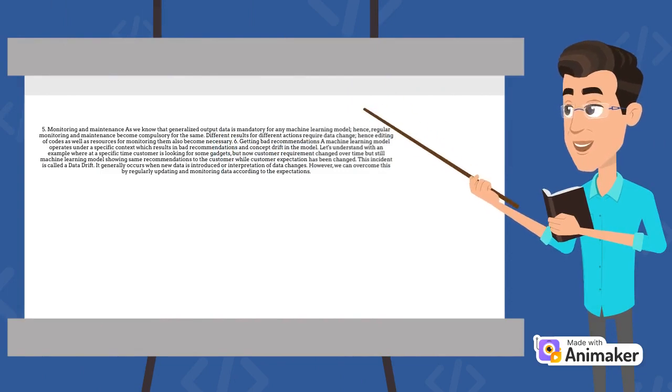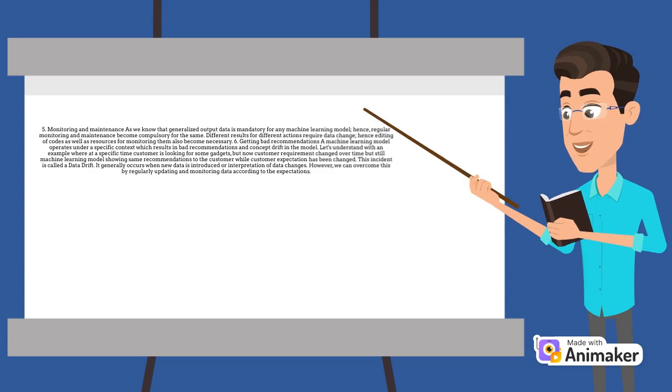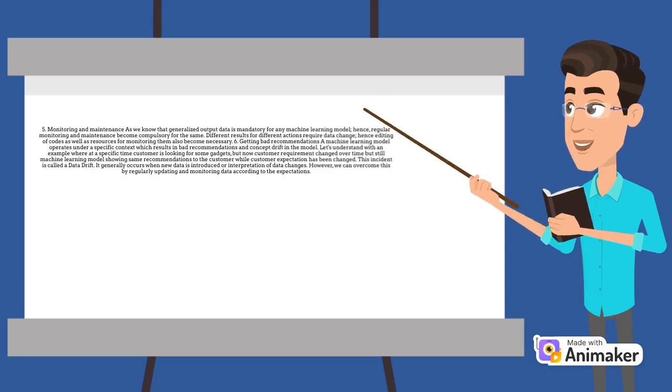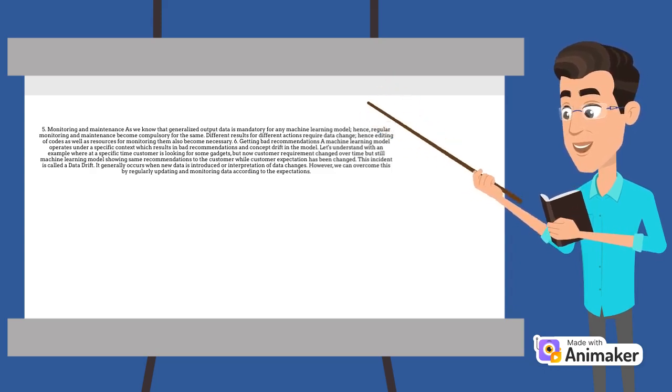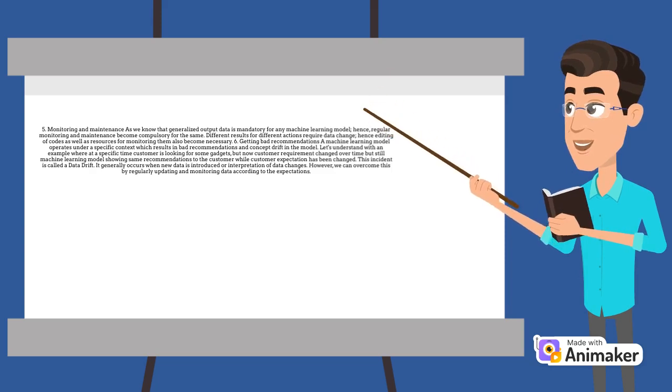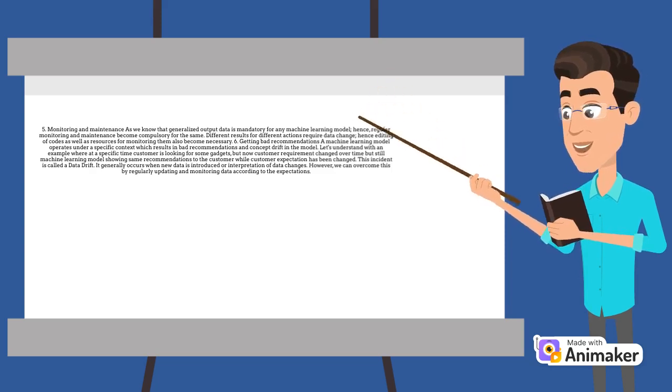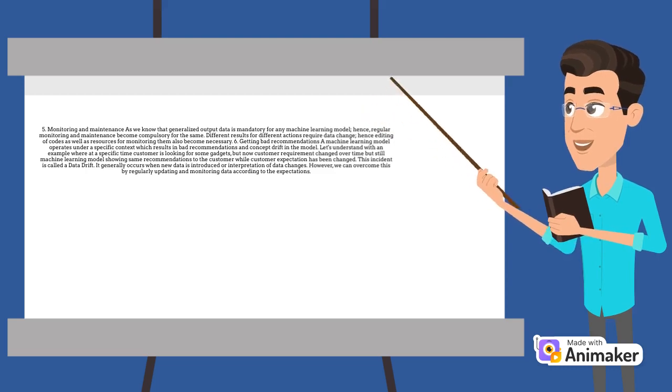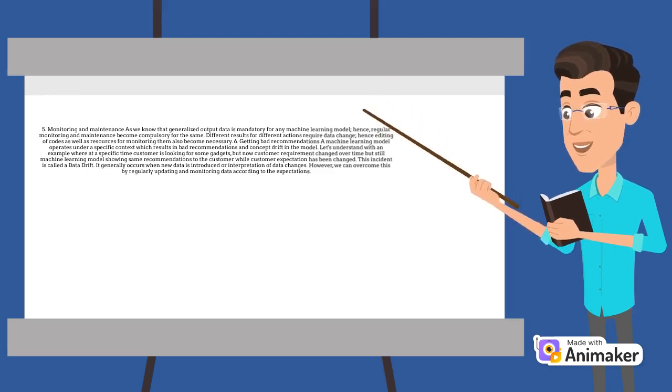5. Monitoring and maintenance. As we know that generalized output data is mandatory for any machine learning model, hence, regular monitoring and maintenance become compulsory for the same. Different results for different actions require data change. Hence editing of codes as well as resources for monitoring them also become necessary.